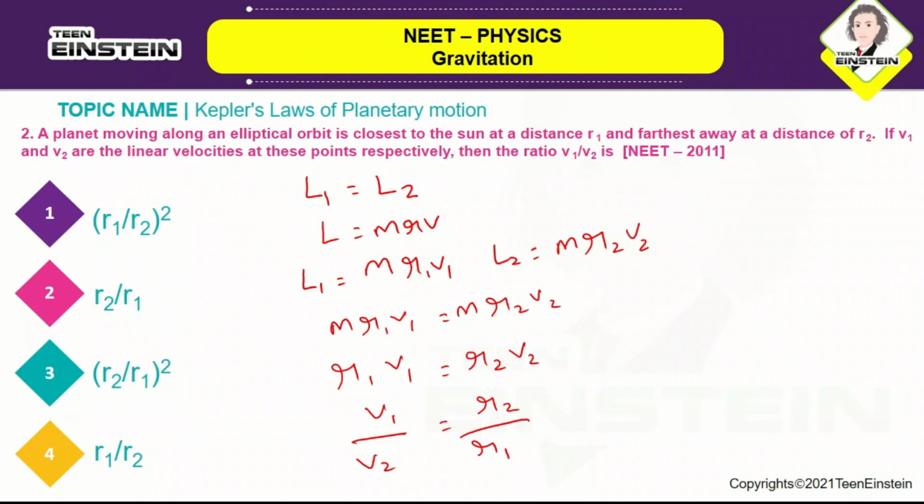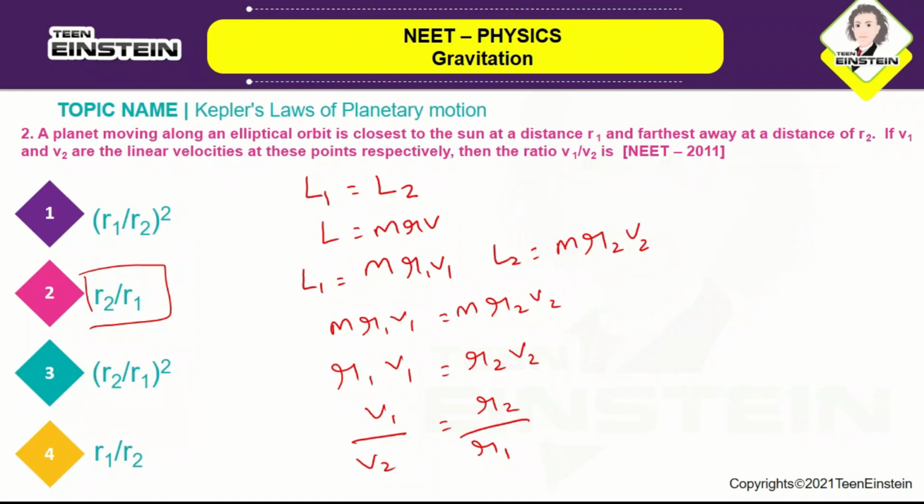So the correct answer is, the ratio of V1 and V2 will become R2 by R1. So the correct answer is option number 2. It is also a very simple question. You are just going to use the principle of angular momentum conservation, where L1 is equal to L2, and you know the formula for angular momentum, L is equal to MRV, so it will become MR1 V1 equals MR2 V2. It's a very simple problem. We just substitute here, and you will be getting the ratio of V1 and V2 as R2 by R1.